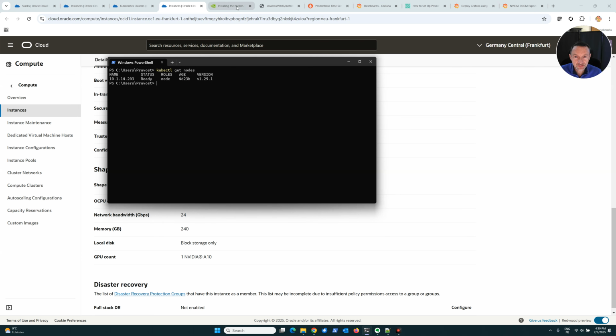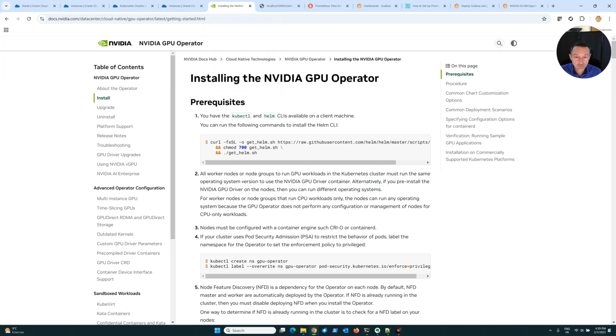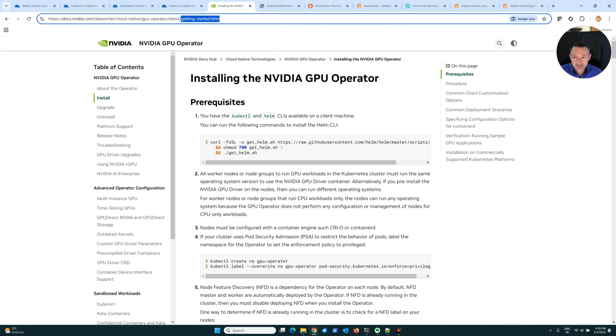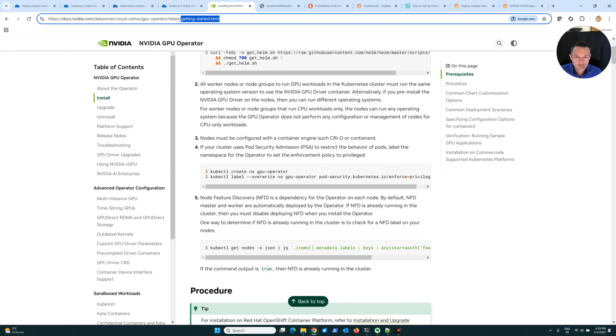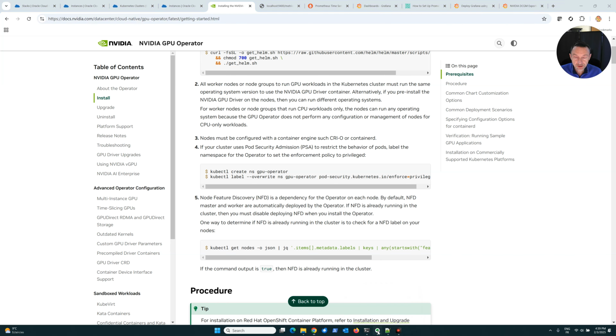And now I want to install the NVIDIA GPU Operator. So you can go to the URL getting started on the NVIDIA GPU Operator, and you follow the documentation. It's very simple, and you install that. Okay? Now, after doing that, you can check that everything is running.